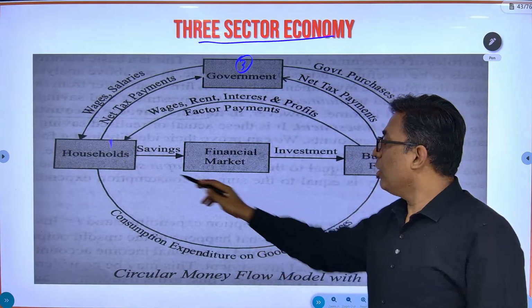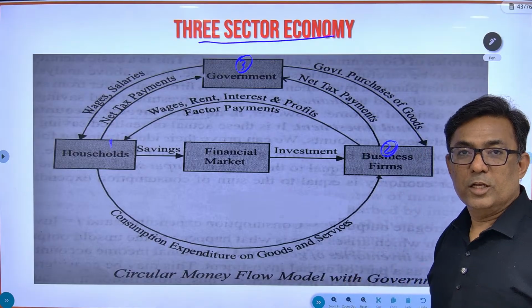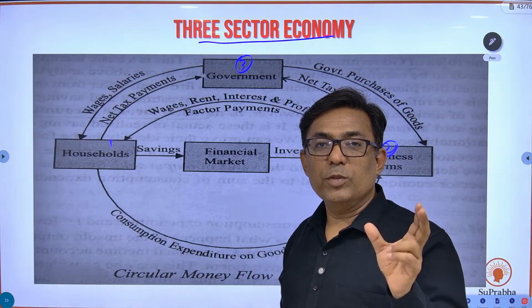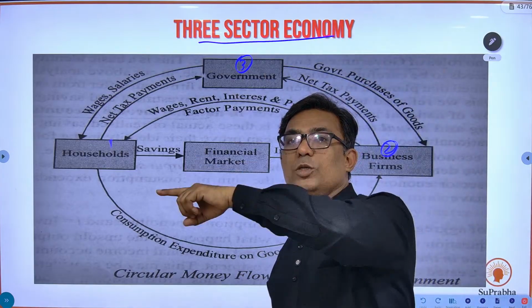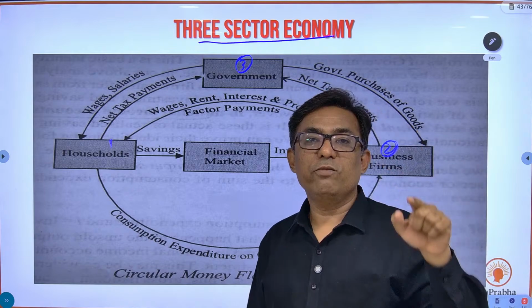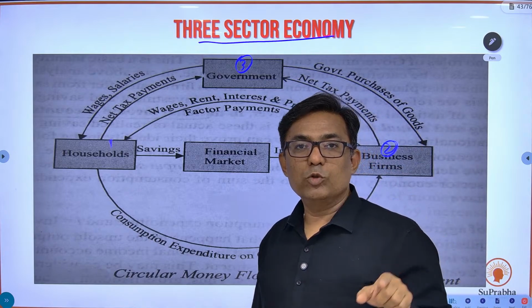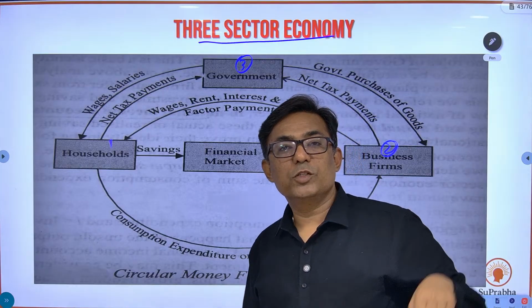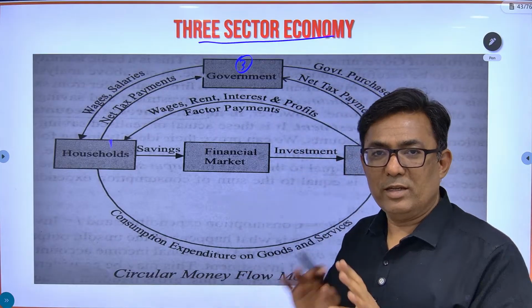Now the relationship between household and business firms is the same, whatever we had seen earlier. From the household to the business firms, you have factors of production, and from the business firms to the households, you have factor payments. Again, from the household to the business firms, you have consumption expenditure, and there is a flow of goods and services from the business firms to the household. That relation is the same.